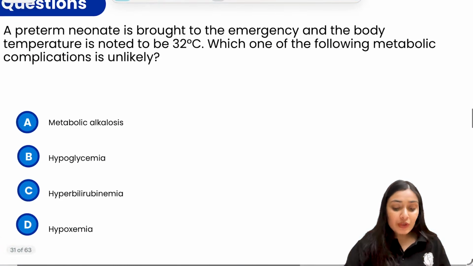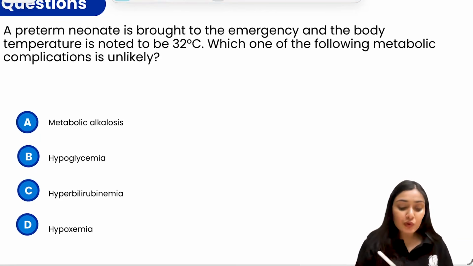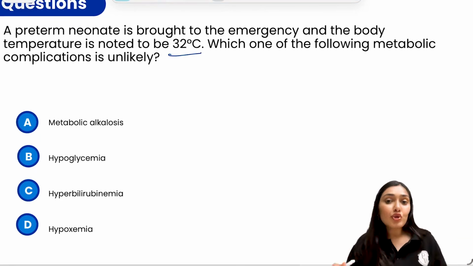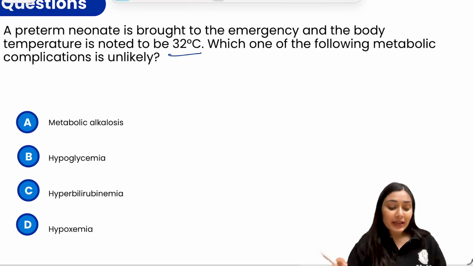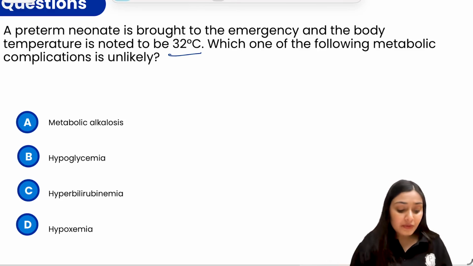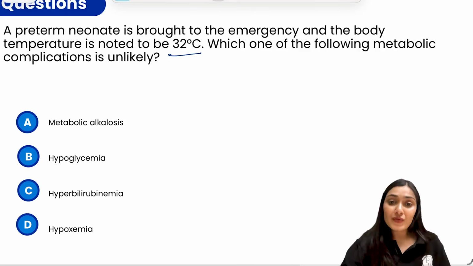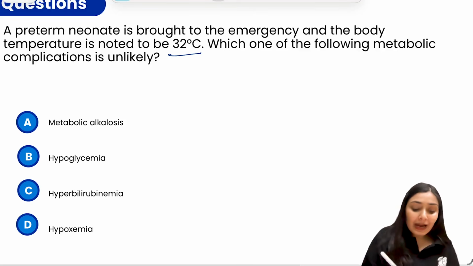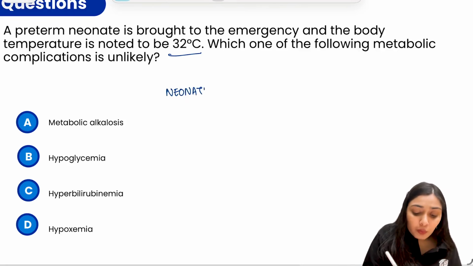So moving to the next question, we have a preterm neonate who is brought to the emergency and the body temperature is noted to be 32. That means the child is cold and hypothermic. Which one of the following metabolic complications is unlikely? The options we have are metabolic alkalosis, hypoglycemia, hyperbilirubinemia, and hypoxemia. So whenever we talk about neonatal hypothermia, a very important topic, neonatal hypothermia.